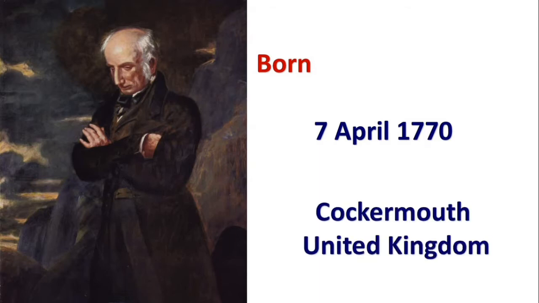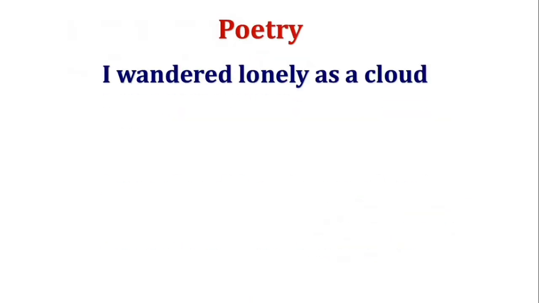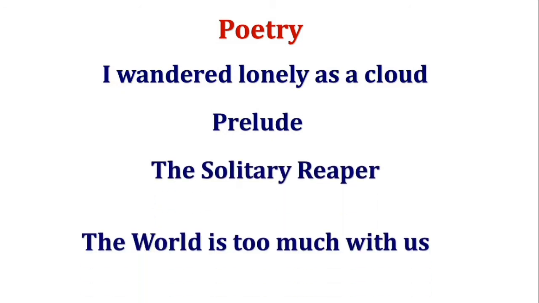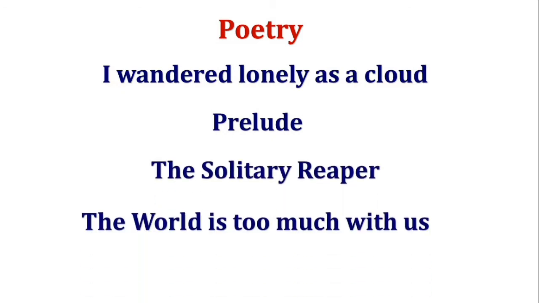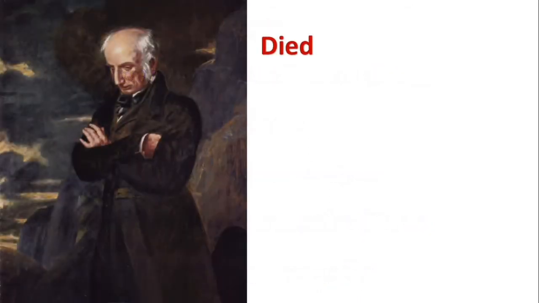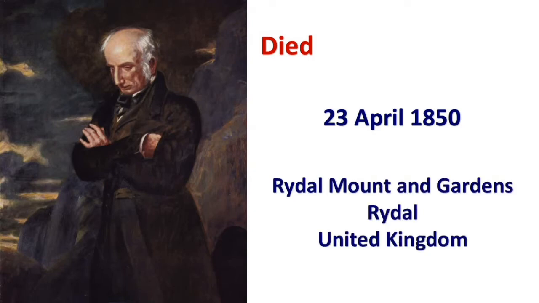Some of his poems are I Wandered Lonely as a Cloud, The Prelude, The Solitary Reaper, The World Is Too Much with Us, My Heart Leaps Up. He died on April 23, 1850, Rydal Mount and Gardens, Rydal, United Kingdom.